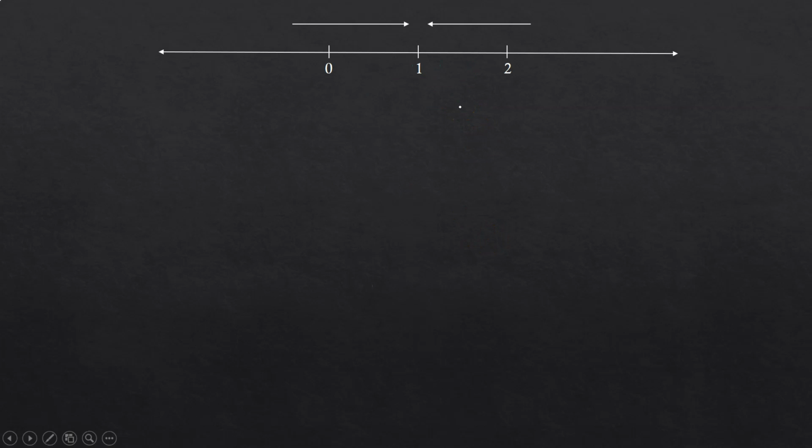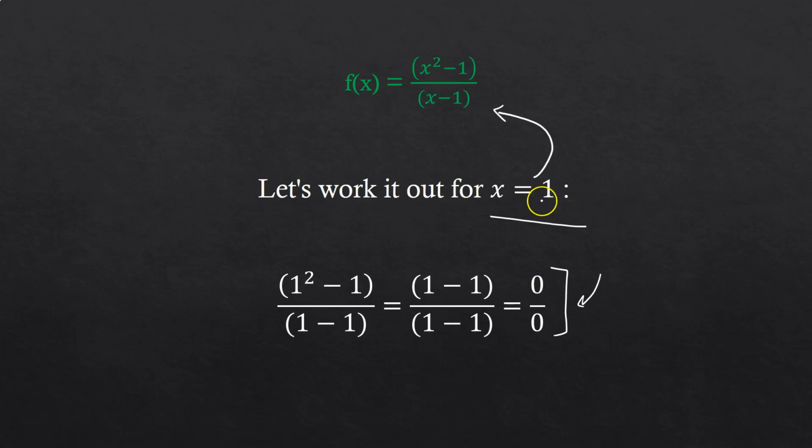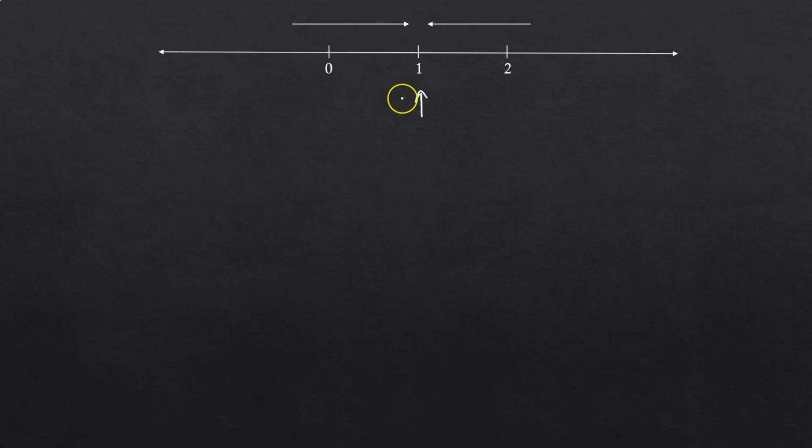So in such cases we have to use limits, and limits give you a proper explanation or a prediction for the behavior of a function at 1. So how do we use the limit in this case? We know we have a problem at 1 only, right? This function gives 0 by 0 only for x equals 1. For all the other points except 1 we don't have any problem actually. So the problem is at x equals 1.